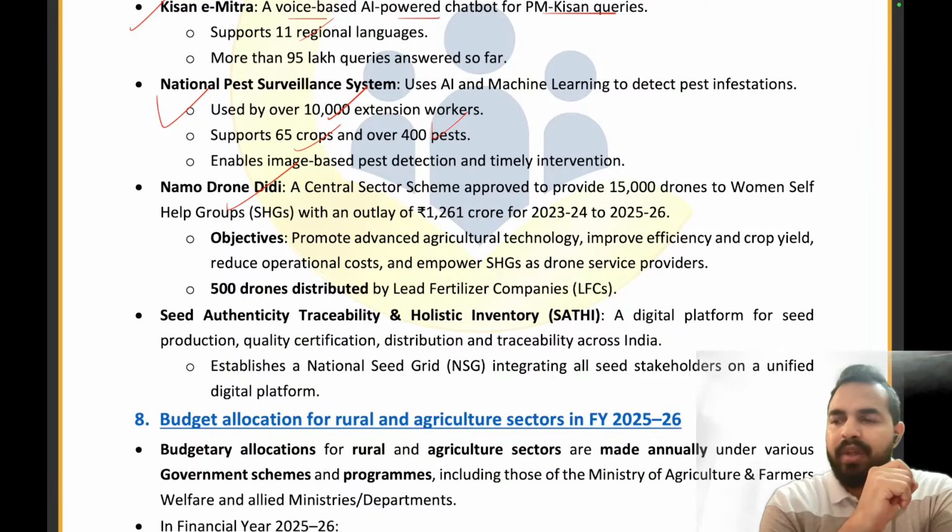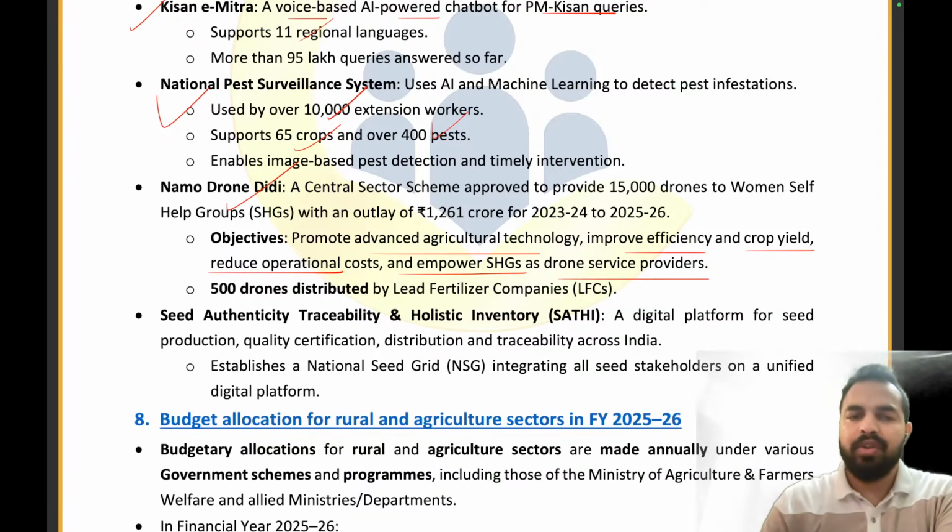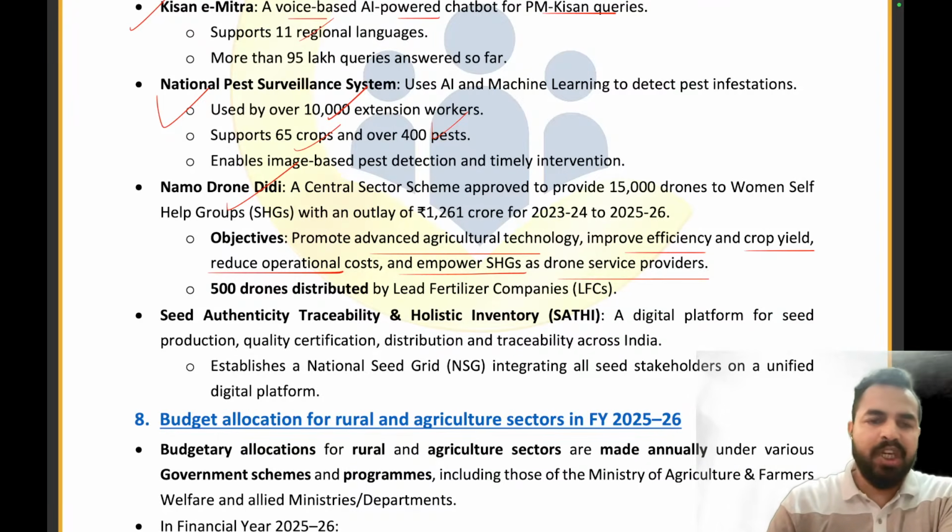Clear? The objective is very simple. We want to promote advanced agricultural technology, improve efficiency and crop yield, reduce operational costs, and empower self-help groups as drone service providers. So that's why we came up with this initiative. 500 crores has been disbursed by the lead fertilizer companies to these women self-help groups.